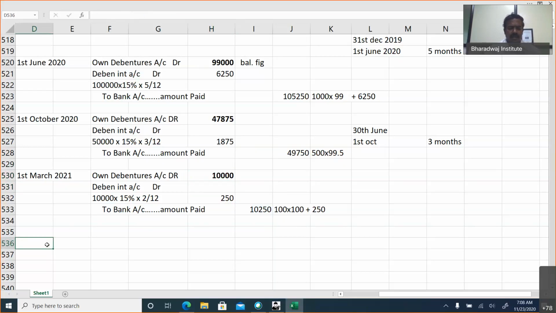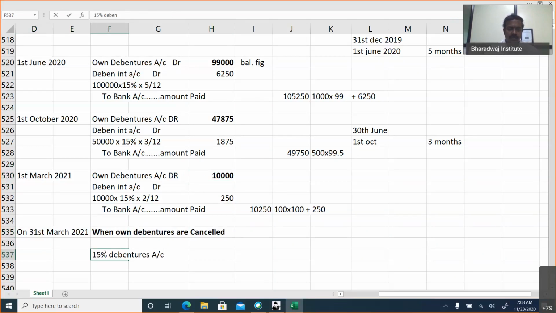Then on 31st March 2021, when own debentures are cancelled, what is the journal entry we need to give? 15% debentures account debtor to own debentures account.